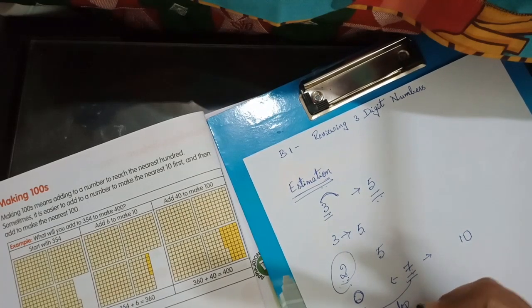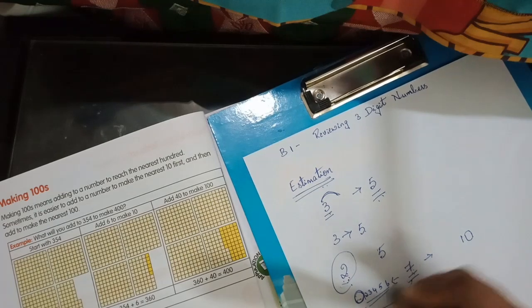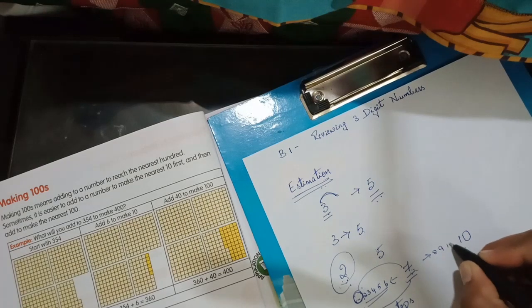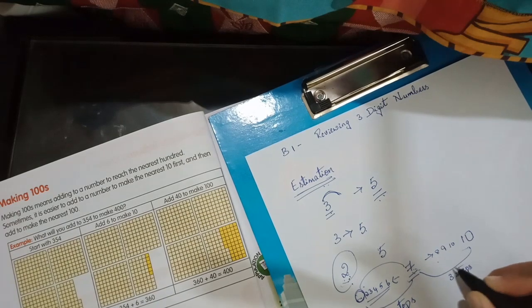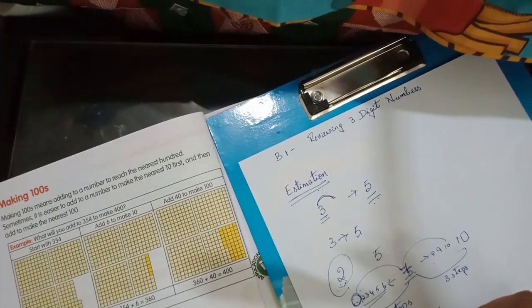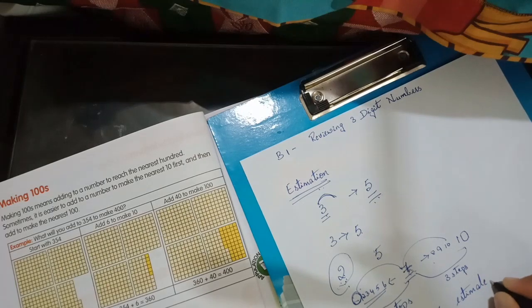Look here: 6, 5, 4, 3, 2, 1, then it reaches 0. But after 7 comes 8, 9, 10. So it is only 3 steps away from 10. So 7 is estimated as 10.